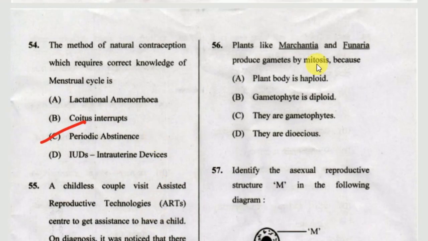Okay. The next one, plants like Marchantia and Funaria produce gametes by mitosis because option A, plant body is haploid. Option B, gametophyte is diploid. Option C, they are gametophytes. Option D, they are dioecious. The correct answer is plant body is haploid.